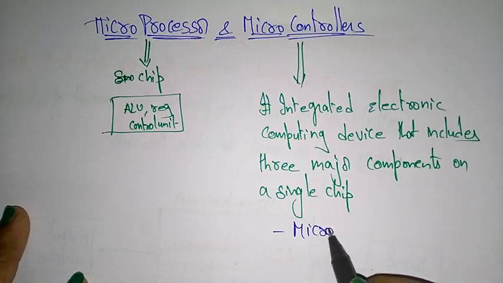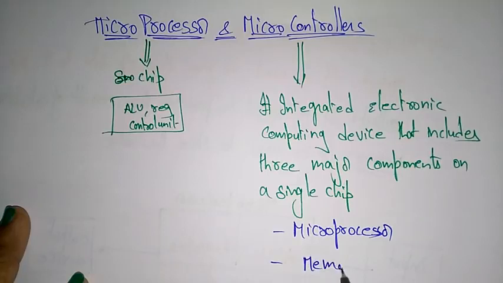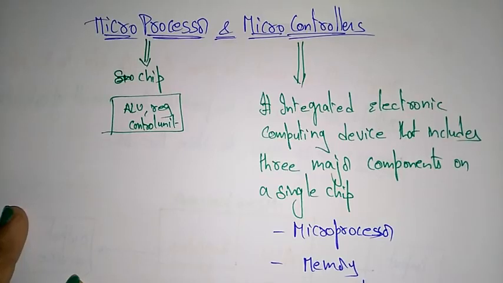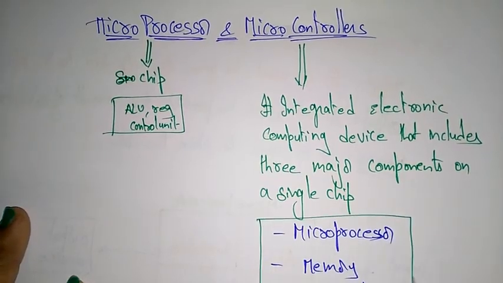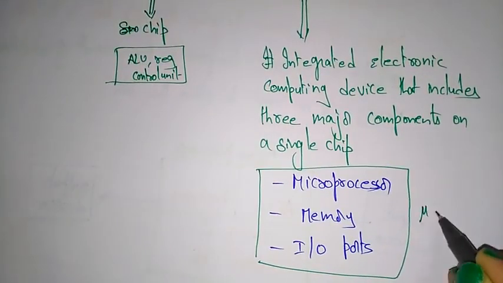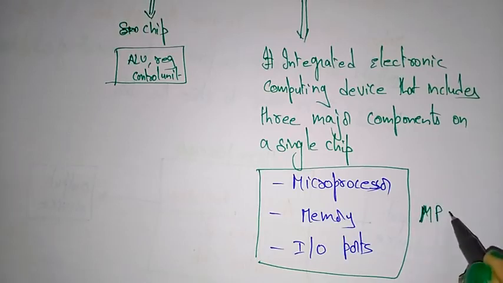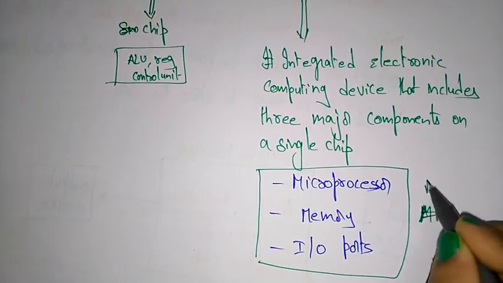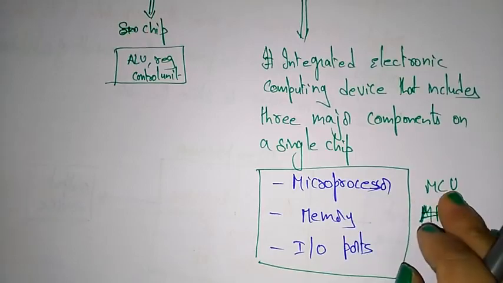That is integrated with microprocessor, memory, input-output ports. So a single chip that is integrated with microprocessor, memory, input-output ports, you call it a microcontroller, MCU, microcontroller unit.